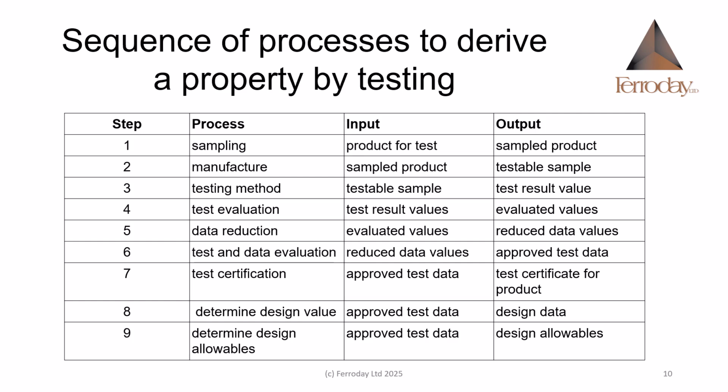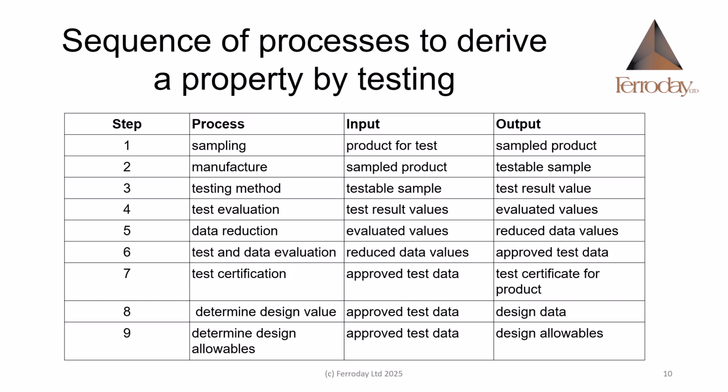Manufactured products may not be in a convenient form for testing, and not all of the items in a batch of products will be tested for quality control and quality assurance. Therefore, there needs to be a process, Step 1, to select for testing a sample that conforms to a specified procedure. A manufacturing process, Step 2, may be needed to transform the sample of the product into a specified shape for use in the testing method.